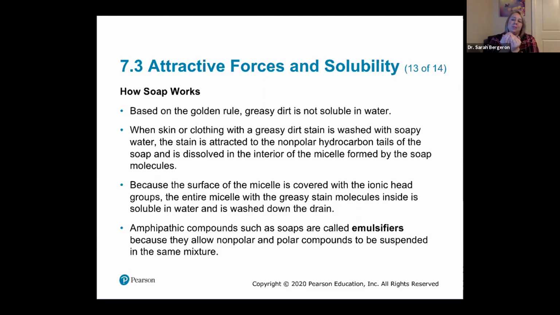And so we call these amphipathic molecules, like soap, emulsifiers, because they allow a combination of nonpolar and polar compounds to be suspended in the same mixture. So technically the grease and the dirt is still not soluble, but because it's wrapped inside of the micelle, the micelle itself is soluble, and so we call it all soluble.